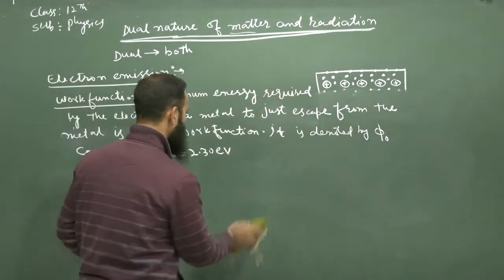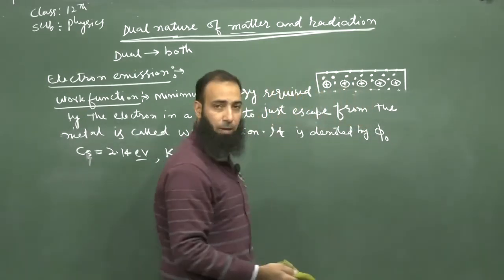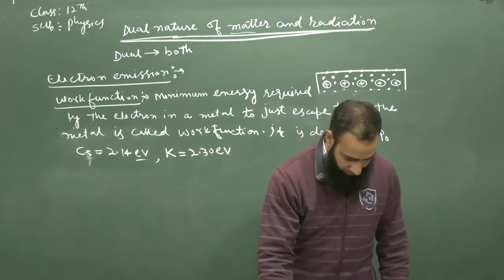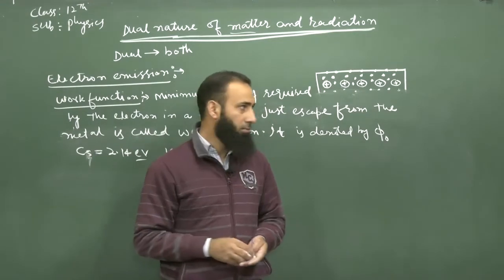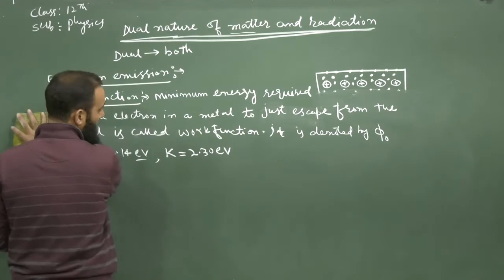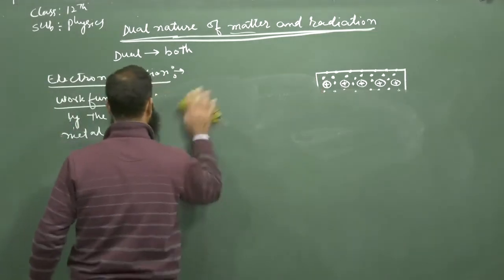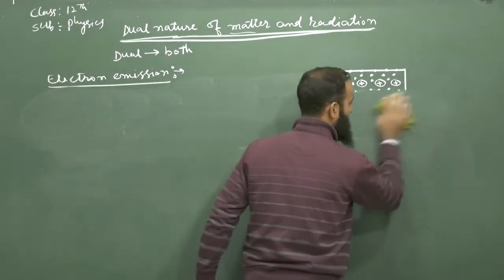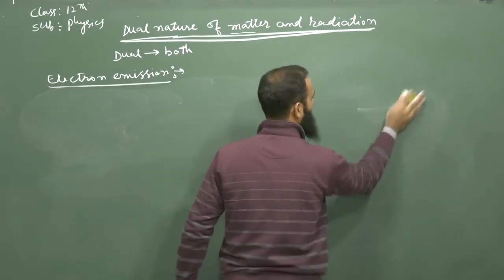Thus we have seen that if we want electrons to come out from the metal, we have to supply energy externally. This energy can be supplied to these electrons by any one of the following physical processes. There are 4 different processes by which we can supply this energy, the work function energy, to these electrons so that they can come out from the metal.